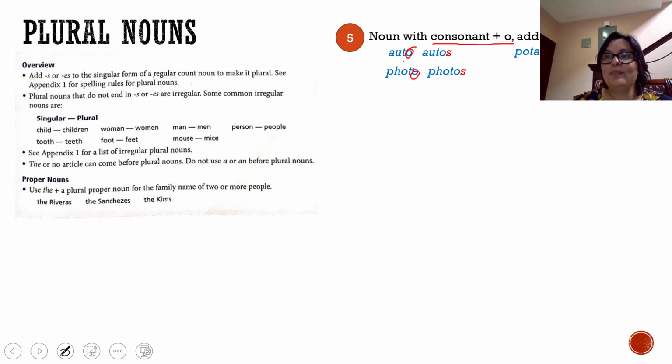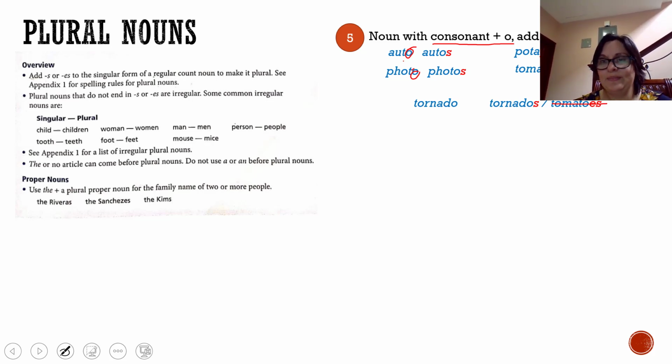Potato, potatoes. In this case, we have consonant plus O, but remember that sometimes we are not going to add only S, but ES. Tomato, tomatoes. Now, looking here. Tornado, you can add both of them. You can say tornados with only S, or tornadoes here with ES.